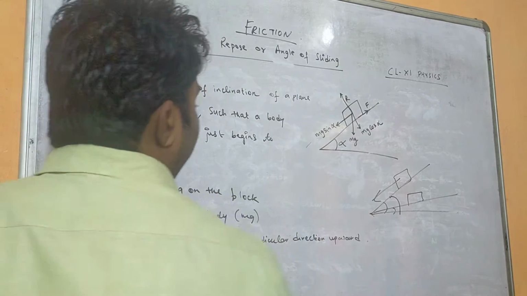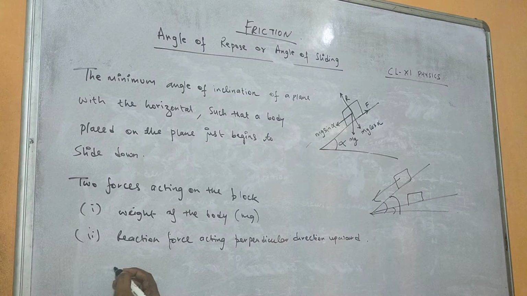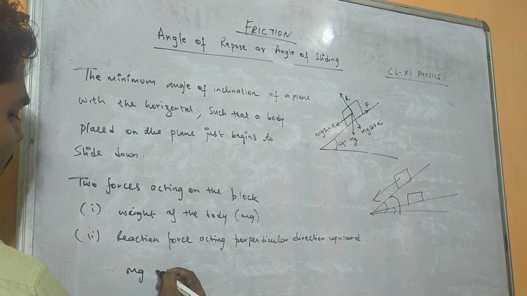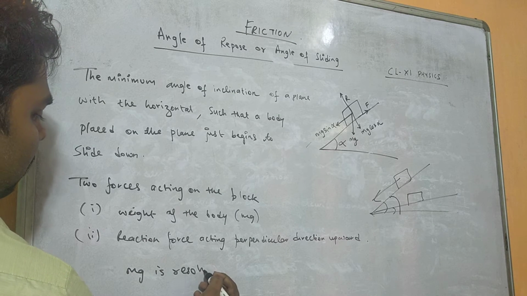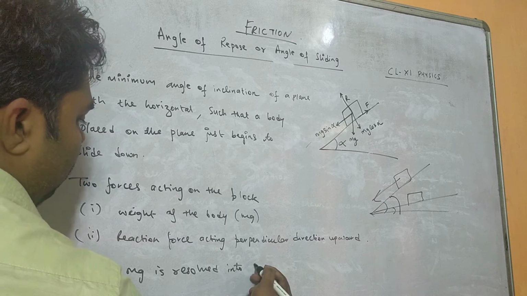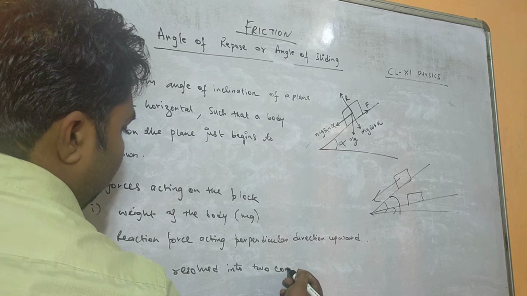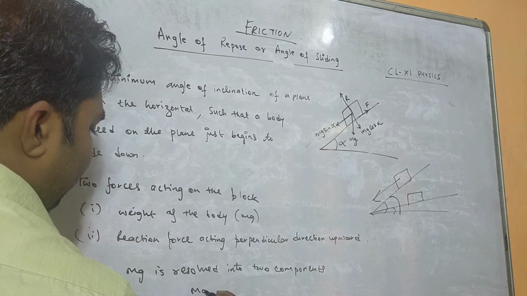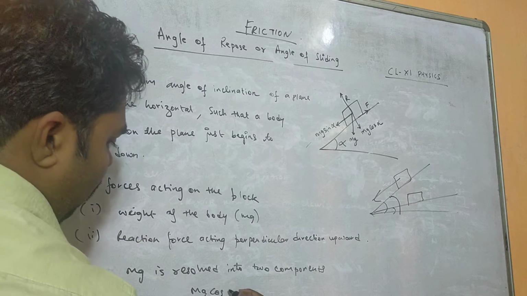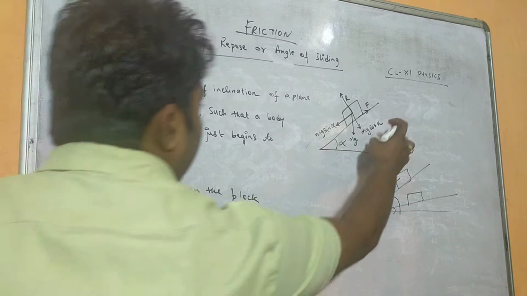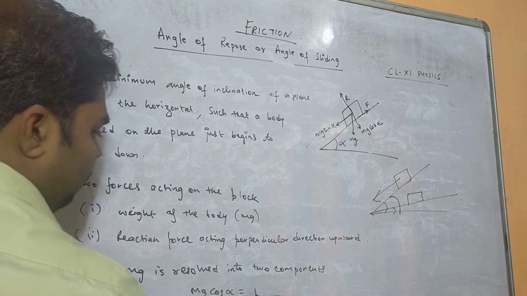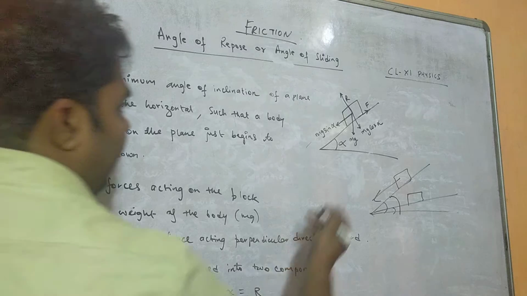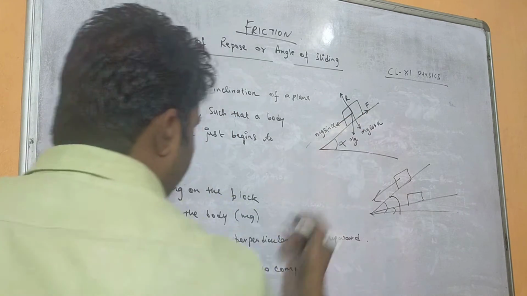This reaction force is acting perpendicular, upward. So mg is resolved into two components. What are those components? mg cos alpha equals R, right? And mg sin alpha equals f.